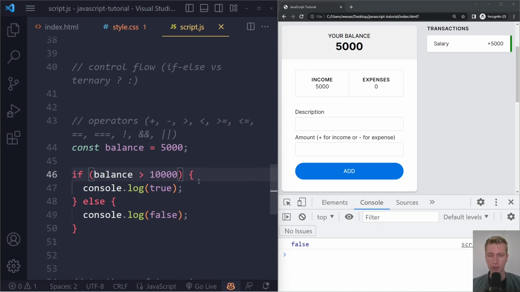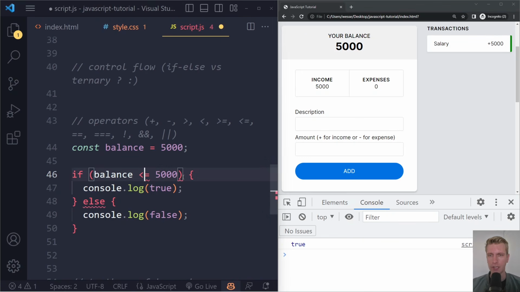We have also seen less than, right? If balance is less than 10,000, that's true. If balance is less than 2000, it's false. Okay, now we also have greater than or equal to, right? So it's greater than or equal to. Right, so if we do this, for example, if balance is greater than 5000, it's false because 5000 is not greater than 5000. But if we do this, greater than or equal to 5000, we get true.